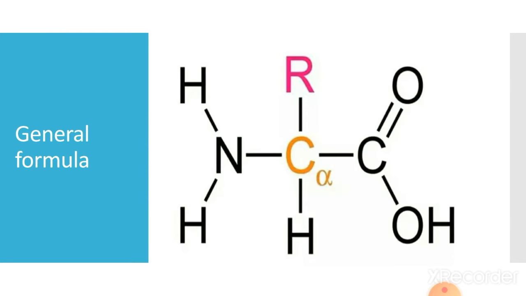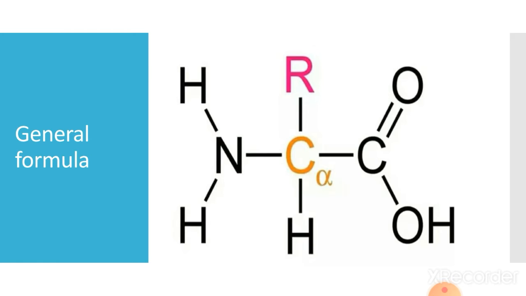We have a central carbon atom, which is called the alpha carbon atom, and along with this central carbon atom, you can see that four different groups are attached. R represents the alkyl group, H is the hydrogen atom, NH2 is the amine group, COOH is the carboxyl group, and such a carbon atom to which four different groups are attached is called an alpha carbon atom.